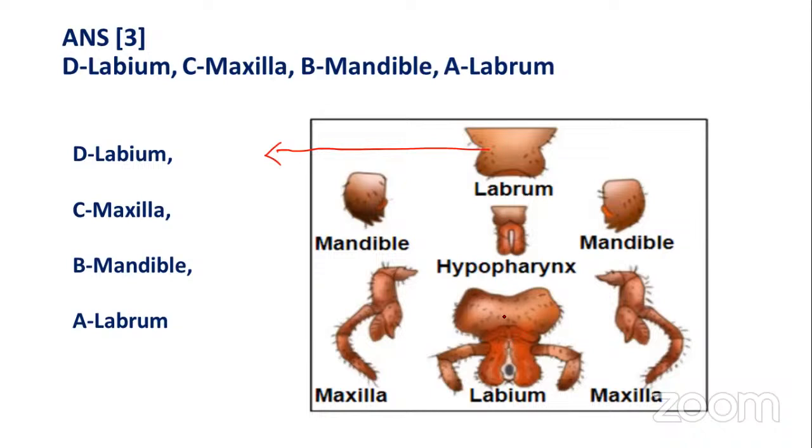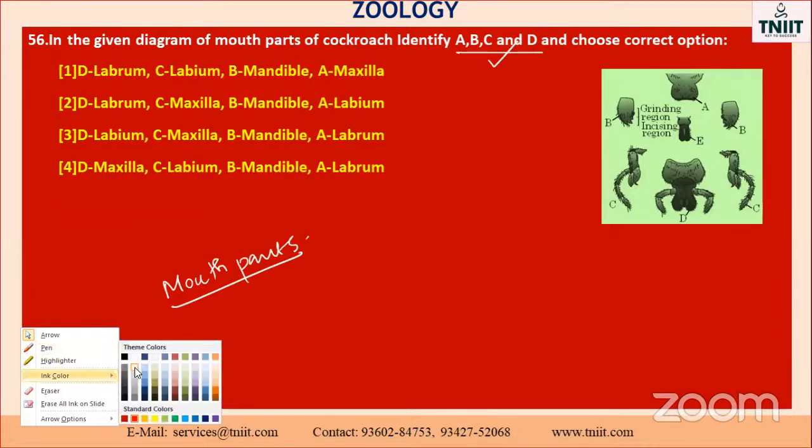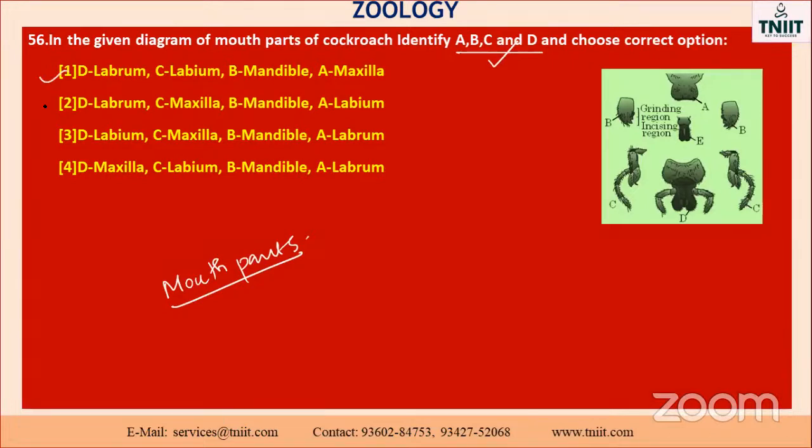D starts from here. In this question paper, see here, this is the D. They asked about the D also. That one is called what? Labrum. Where is the labrum? Is it D? See, the labrum is these two only. So you have to find out the answer. These are all practice only. It will come, my dear. You have to practice it. So D is the labrum.